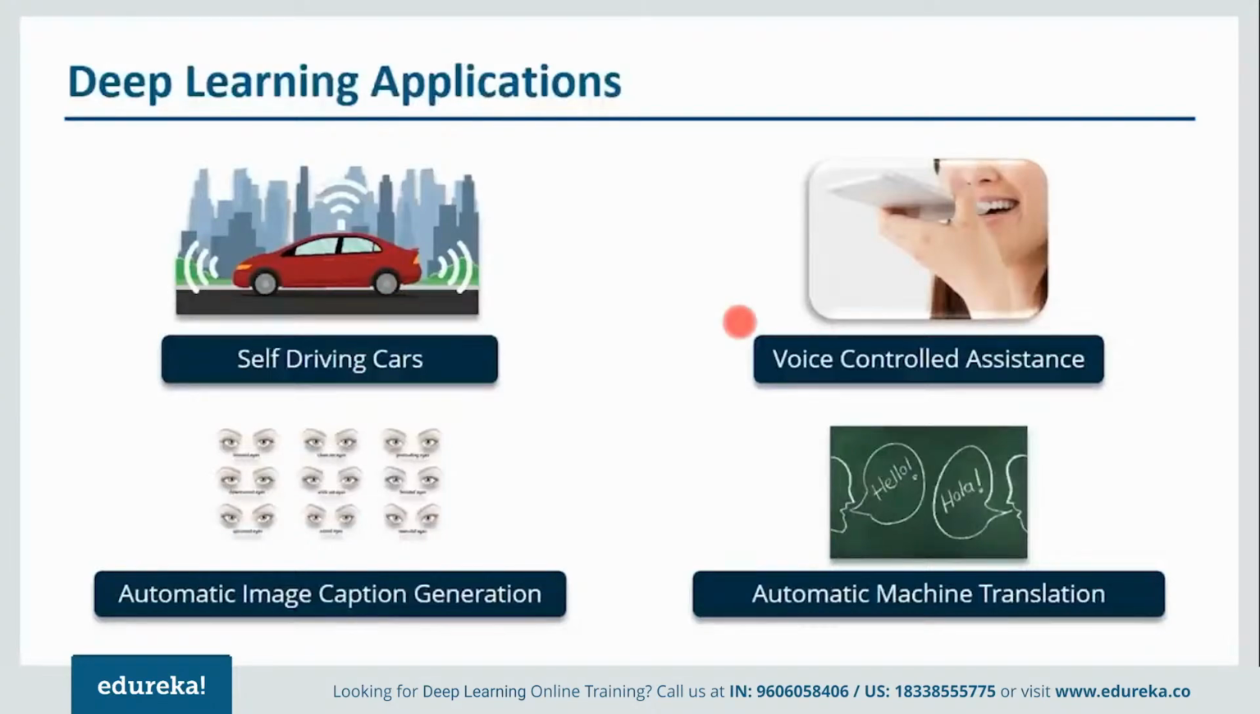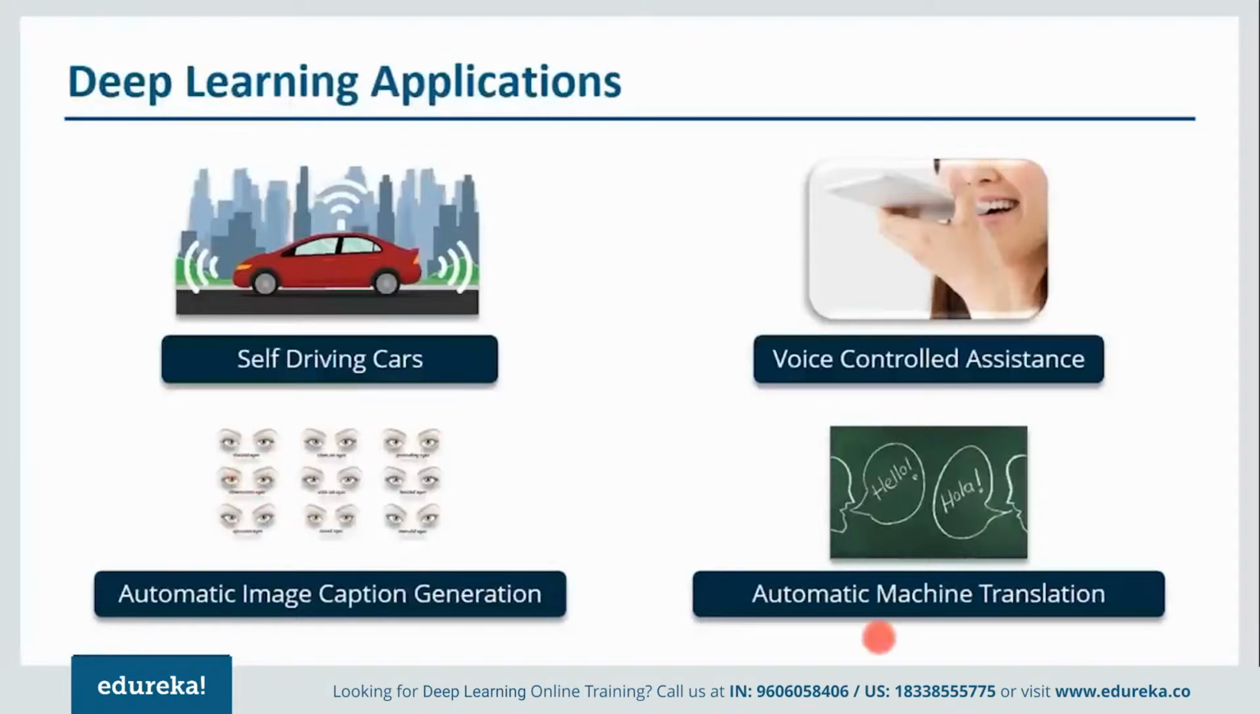Then when we talk about voice control assistants, I'm pretty sure you must have heard about Siri. All the iPhone users know about Siri, right? So you can tell Siri whatever you want to do, it'll search it for you and display it for you. Then when we talk about automatic image caption generation, whatever image you upload, the algorithm is in such a way that it'll generate the caption accordingly. So for example, if you have blue colored eyes, it will display a blue colored eye caption at the bottom of the image.